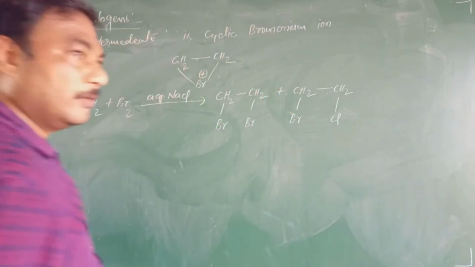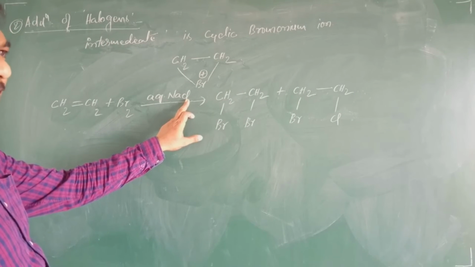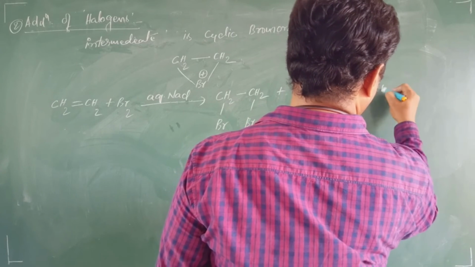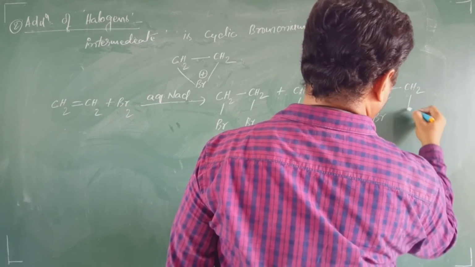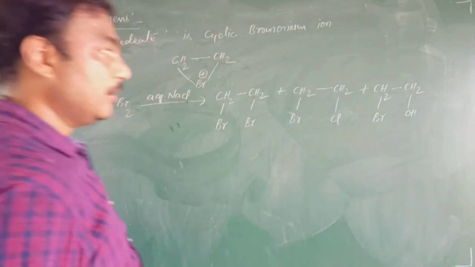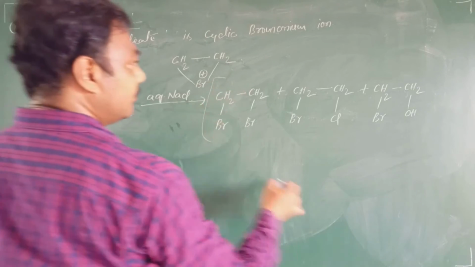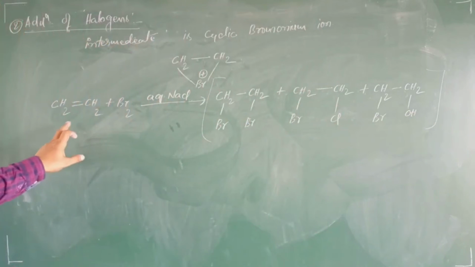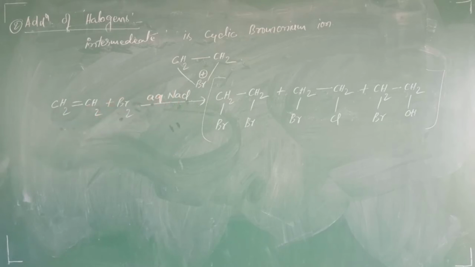CH2 chlorine. Where is this chlorine coming from? From this NaCl, that is aqueous NaCl, we get one chlorine. Plus CH2Br, CH2OH. Where is that OH from? You know that it is from the aqueous medium, that is water. These are the three possible products which are formed when ethylene reacts with bromine in aqueous NaCl, students.